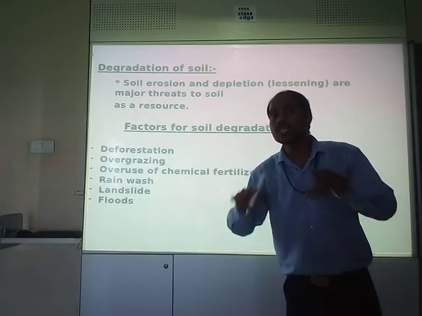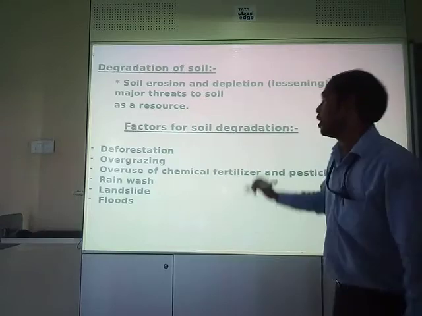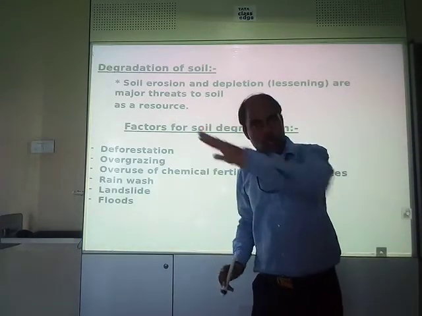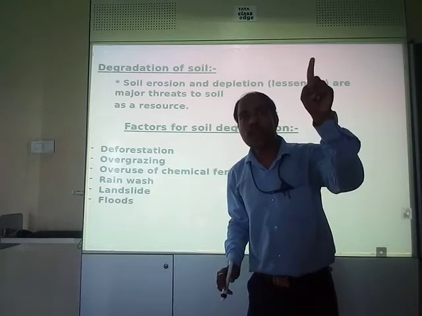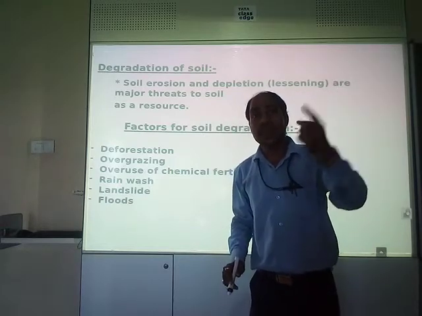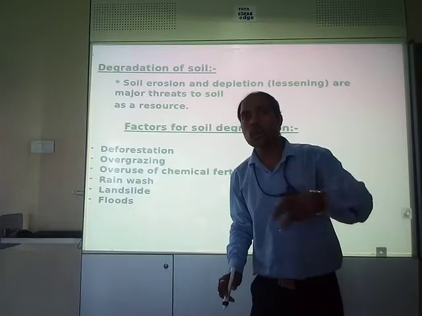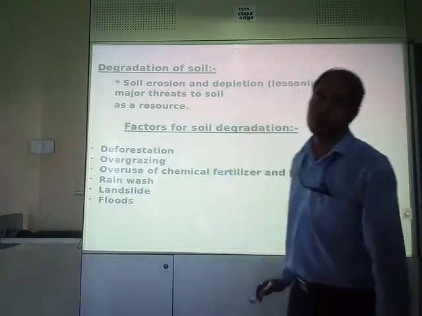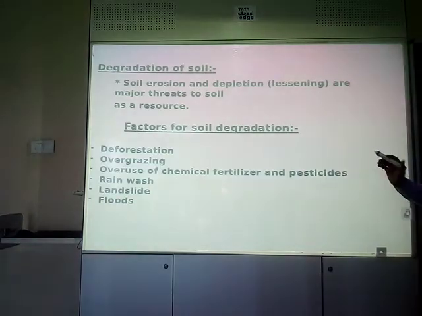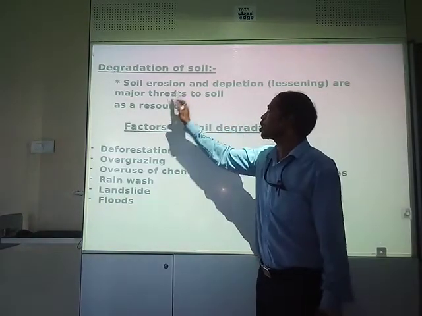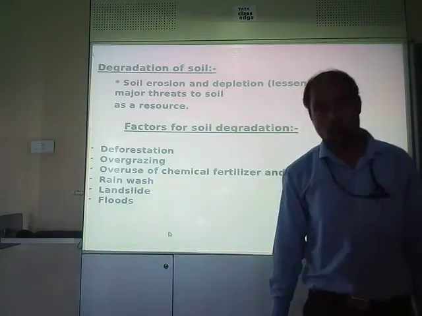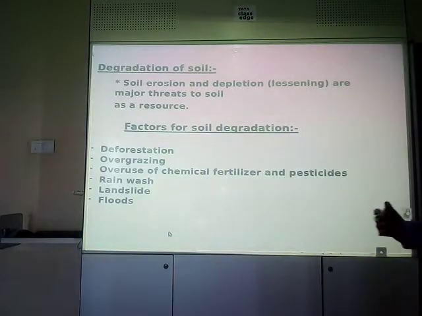So we should protect the top part of the soil. So what is soil erosion? The washing away or eroding away of the top part of the soil by agents like air, water, wind, etc. is known as soil erosion. Clear? And this is causing danger to this resource, one of the important resources, soil.